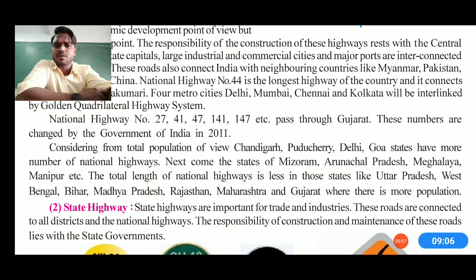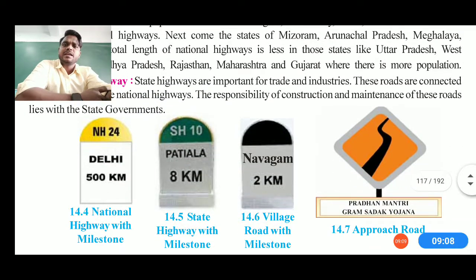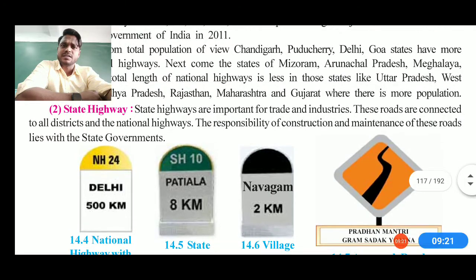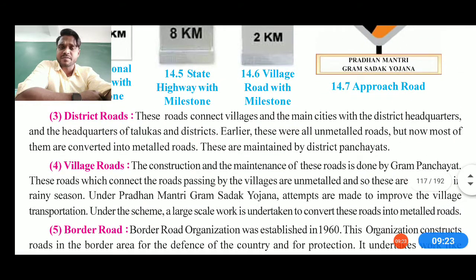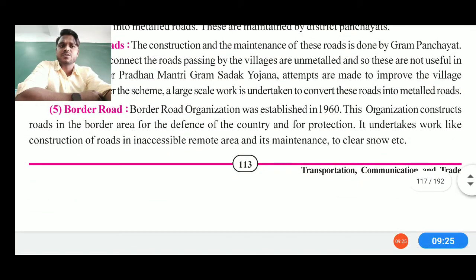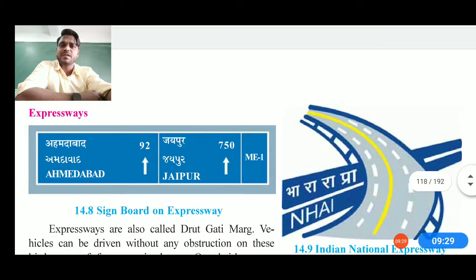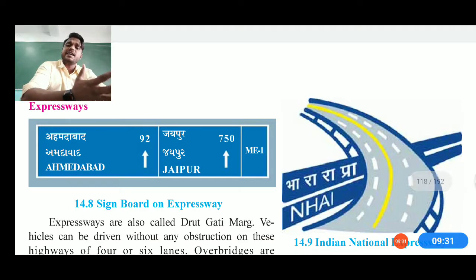Now let's focus on the state highways and all. See, NS24, SS10, then comes Navagam 2 kilometer and all, then Pradhan Mantri Gram Sadak Yojana is also shown there. These all show you the basic thing. Now we have all kinds of roads. Say state ways are there, then district ways, village roads, border roads and all. You can read this by yourself and get some more examples, where I am showing you the figure of expressway.